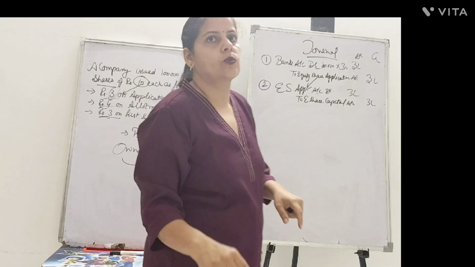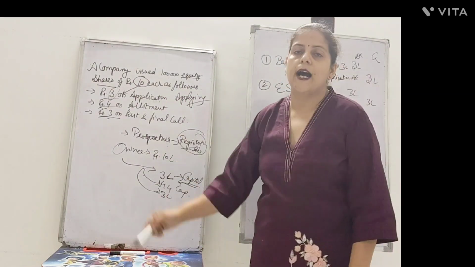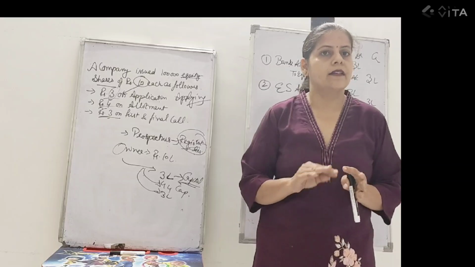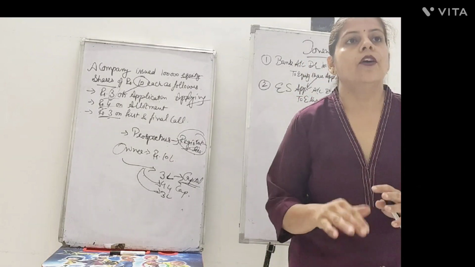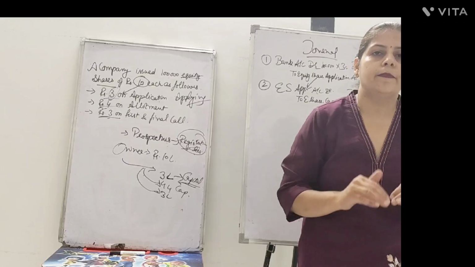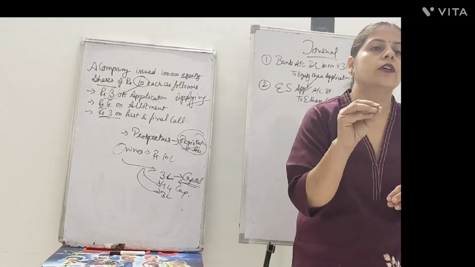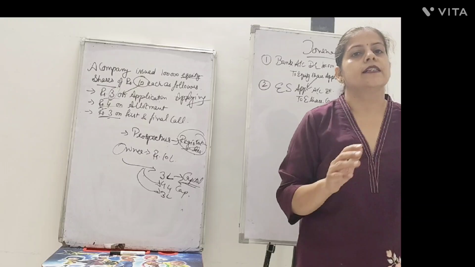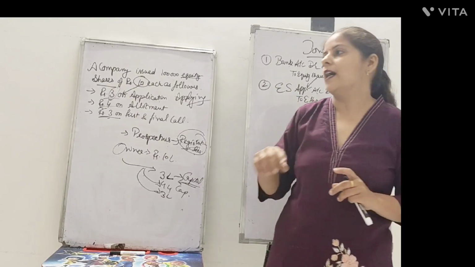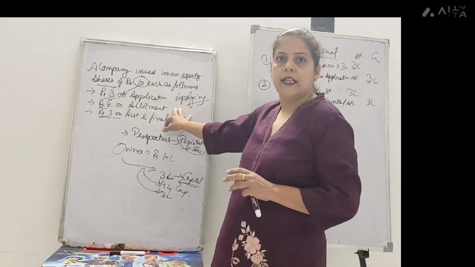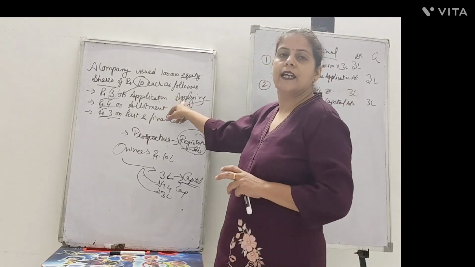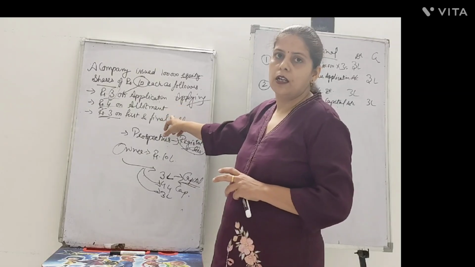Now again, come back to the original example, that you are the owner of a particular college. The people have applied and registration fees is received. Now you will allot the seats, because the people who have applied for admission in your college should be given the seats. When you allot the seats to them, that becomes allotment. So here, the people who have paid the application money would be given allotment.